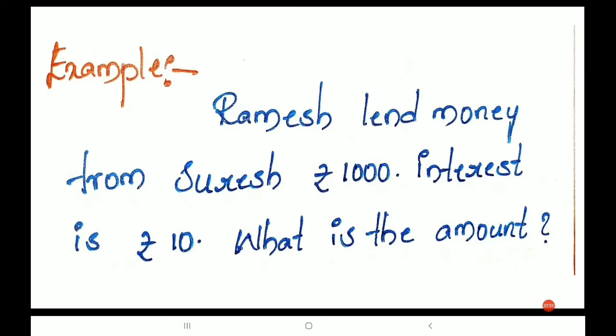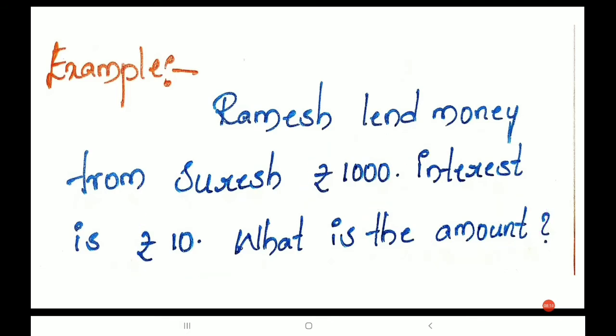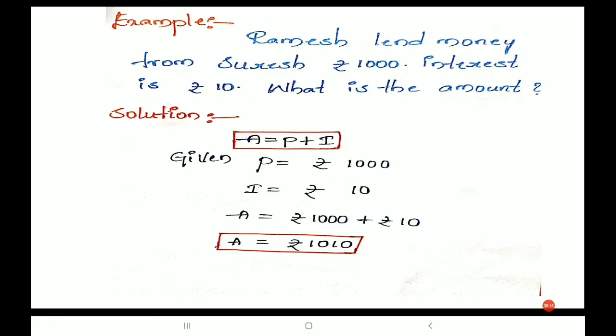Example, we shall solve one example here. Ramesh lends money from Suresh, rupees 1000, interest is rupees 10. What is the amount? So we have to find the amount. Given, 1000 rupees is principal and 10 rupees is interest. We have the formula A is equal to P plus I. P is given 1000 rupees, nothing but principal.